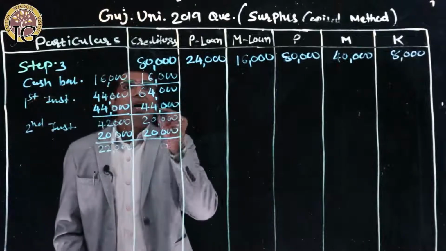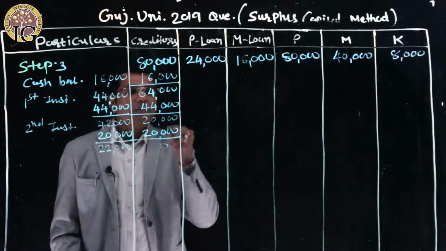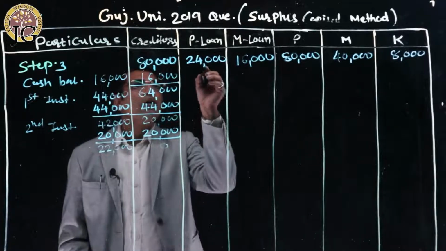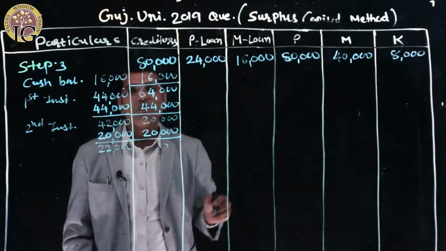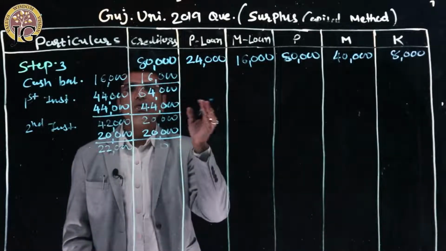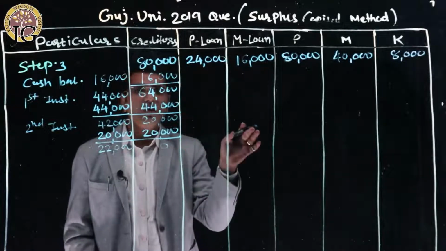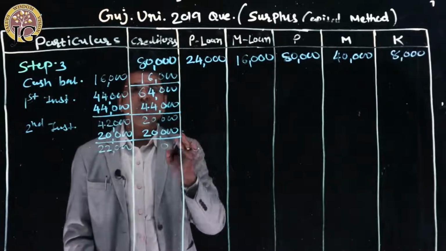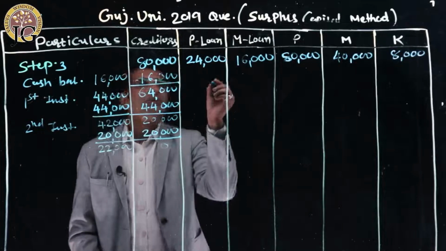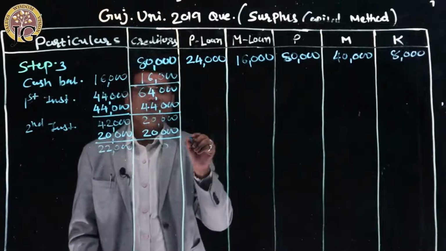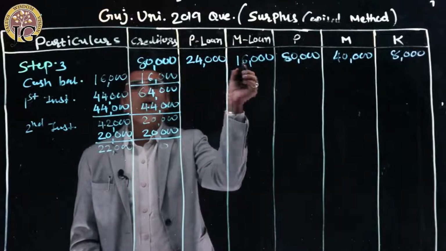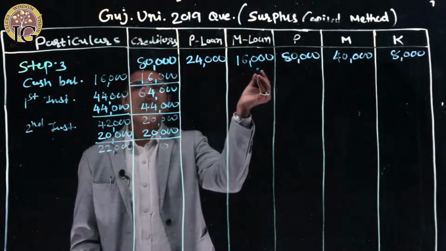Now, after paying the outside liability, in the third order, we have to pay P's loan and M's loan. P and M both are partners and both have given the loan to the firm. So both have equal rights to get their amount back. Equal rights means they must be paid in the ratio of their liability. Here the liability of P and M is 24,000 and 16,000.